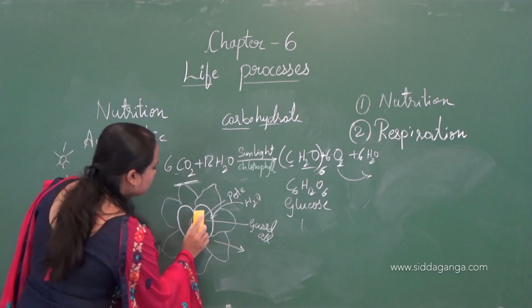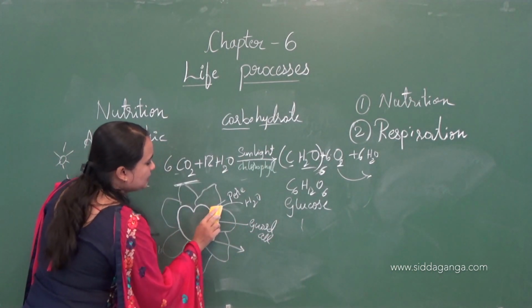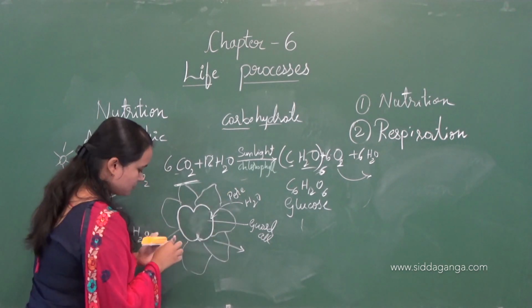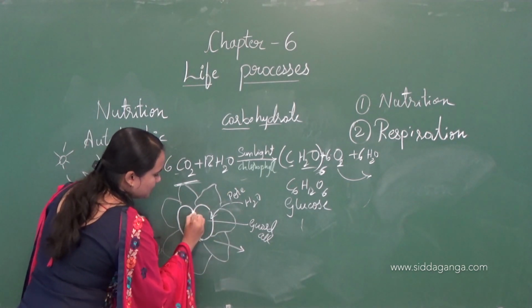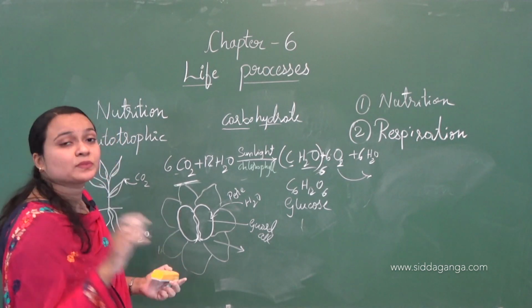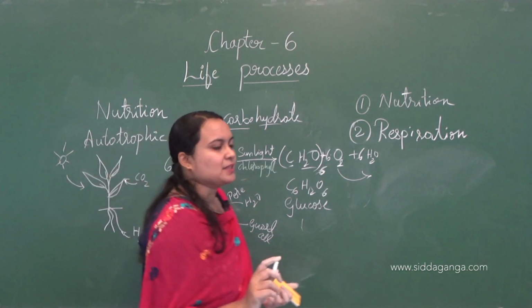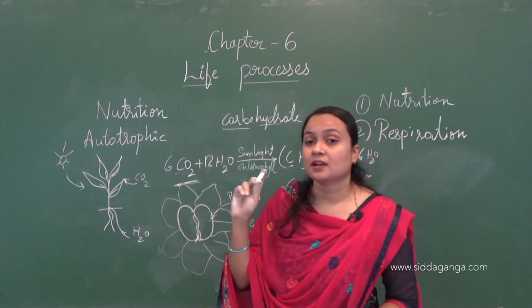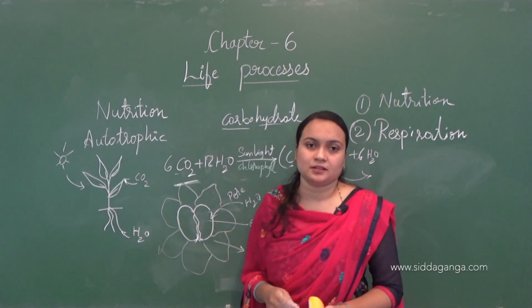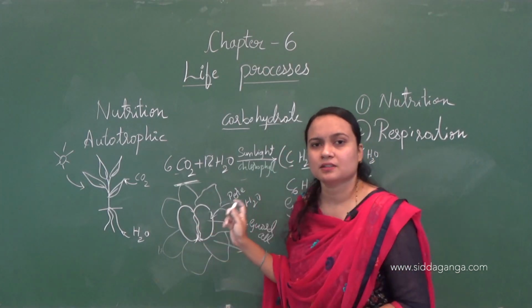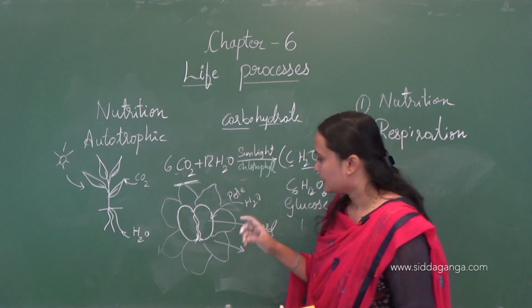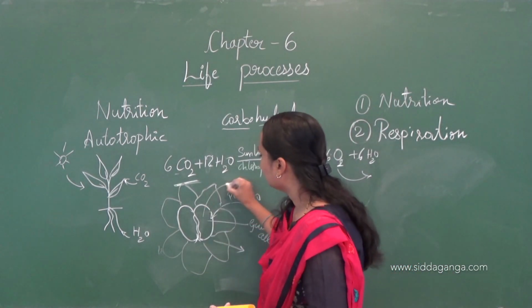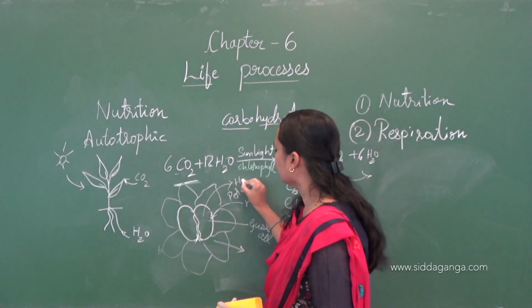Then in case of closed stomata, okay, here what happens, when the carbon dioxide is not needed for the plant, then the stomata will be closed. Here the water will go out of the cell.